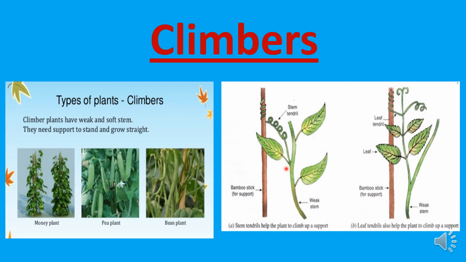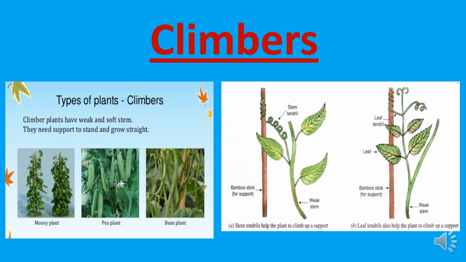Children, types of plants: climbers. Climber plants have weak and soft stems. They need support to stand and grow straight. If they want to grow straight, they need support. See, here this plant is taking the bamboo stick support. With the help of these stem tendrils, climbers hold the support.